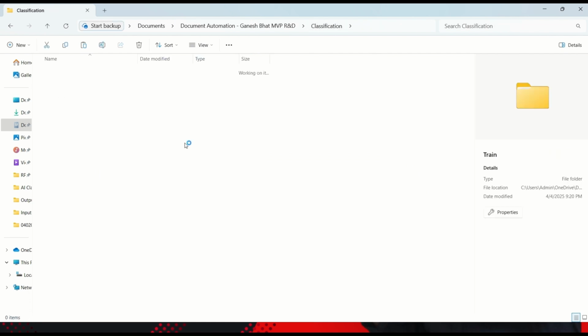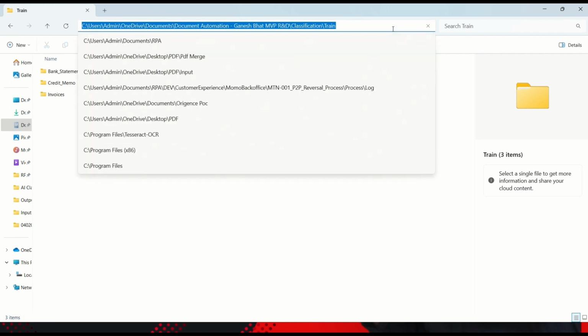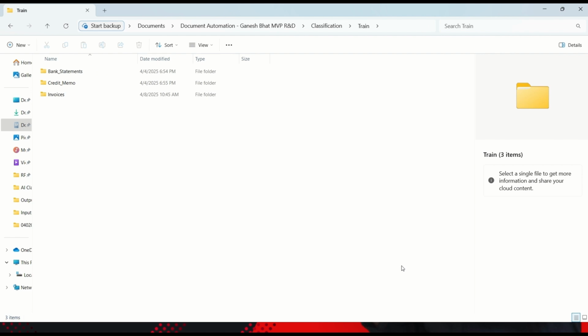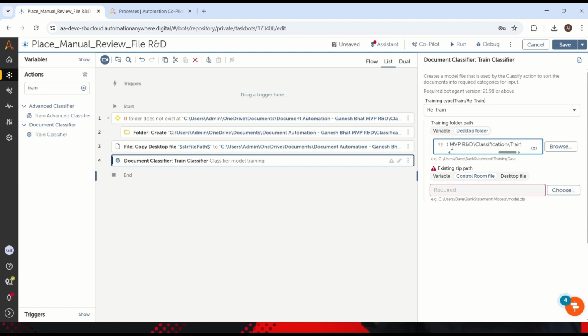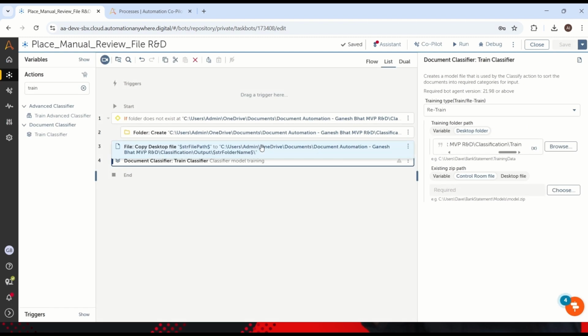And here we have a training folder. Keep this training folder safely in your Automation Anywhere folder structure, because we have to retrain again and again. So now let's go back here and place it. But before that, we have to place our latest file, whatever the human has decided, okay, this is an invoice, this is a banking statement. This latest file has to be placed in a particular folder, right?